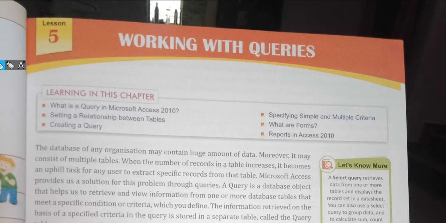Suppose in our school 700 students are there, and I want to access the record of a particular student. I will write a query for it. Suppose I want the names of all the students of class 8. I will write a query for that, and through that query I can access accurate, point-to-point information. No other information I will get. If I want to see just the names of the class 8 students, it will show me that list only. If I want to see the list of the class 8 students with their mother's name, then it will show me that list only, right?